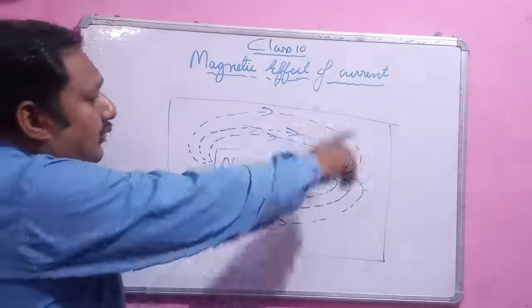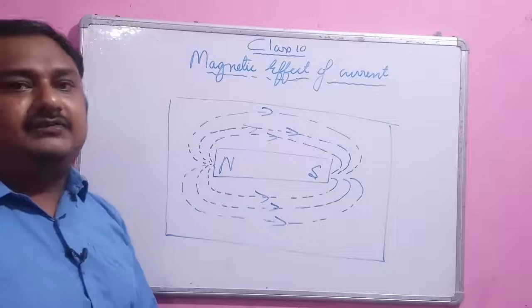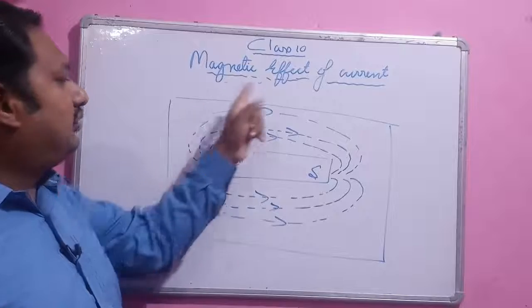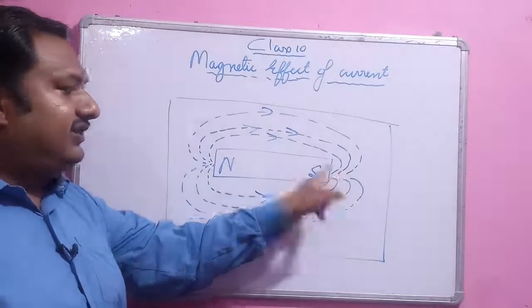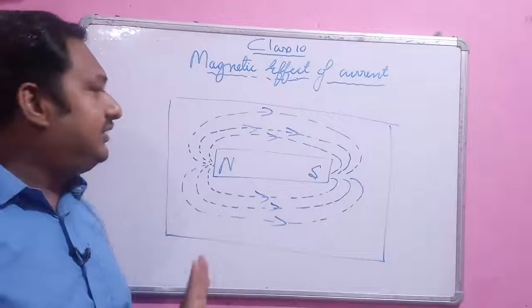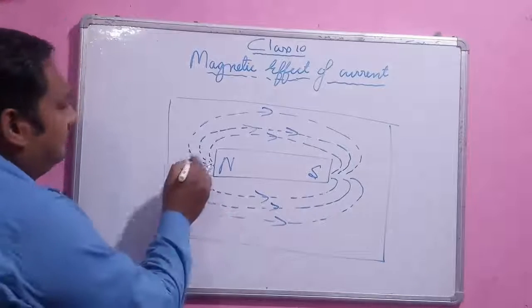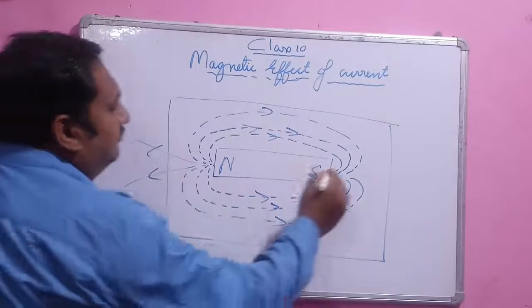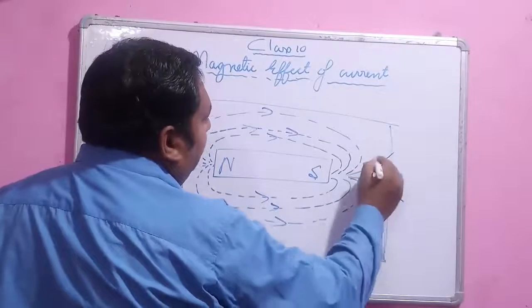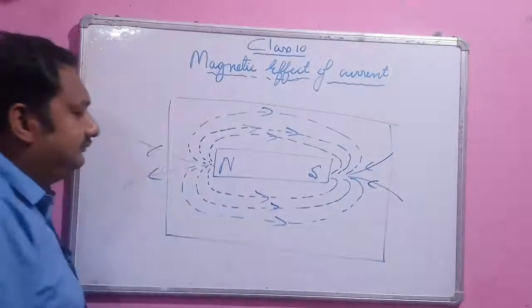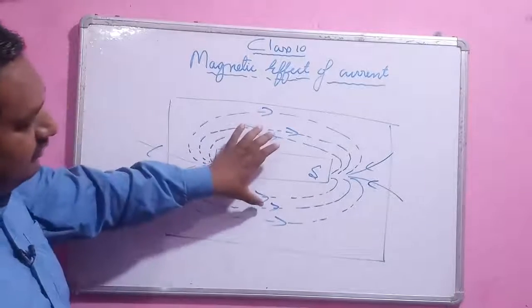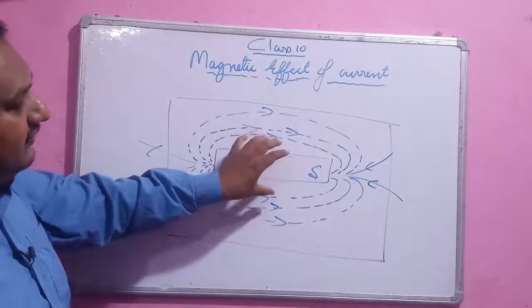Now, what are the properties of the magnetic field line? As you can see, this magnetic field line emerges from the North Pole and terminates at the South Pole. So one of the properties is that magnetic field lines emerge from the North Pole and terminate at the South Pole. Okay.